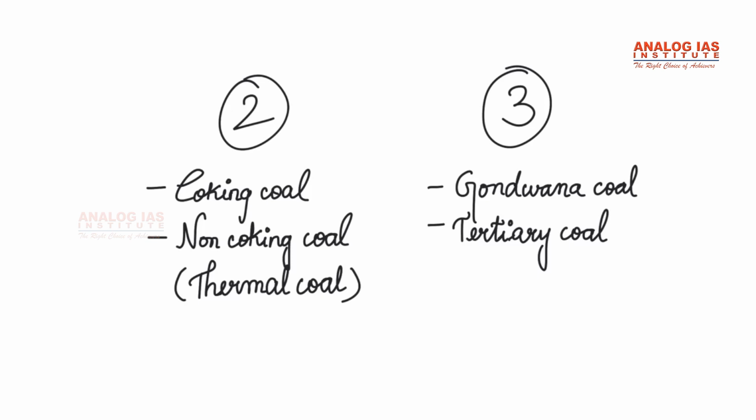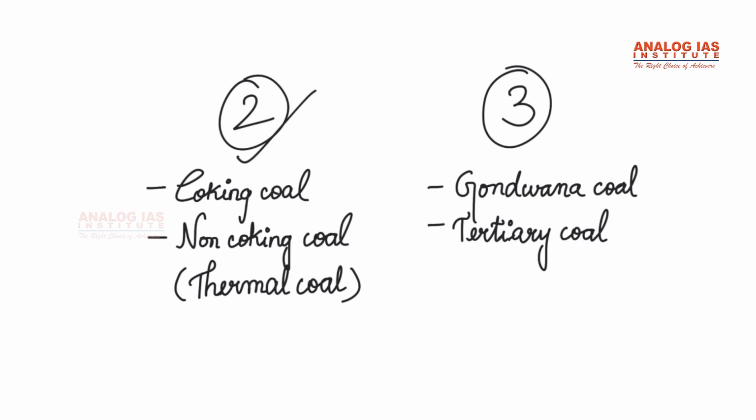That is one type of categorization, and here we'll look at two more varieties of classification of coal. There are many more classifications of coal based on different criteria, but in this video I have explained only 3 classification methods, to make things easier for us. So let's look at the second classification, coking coal and non-coking coal.